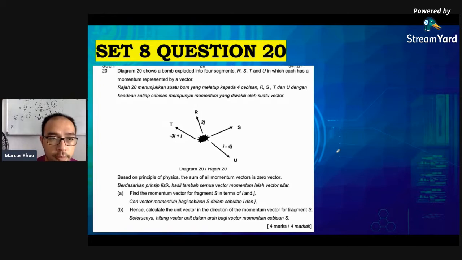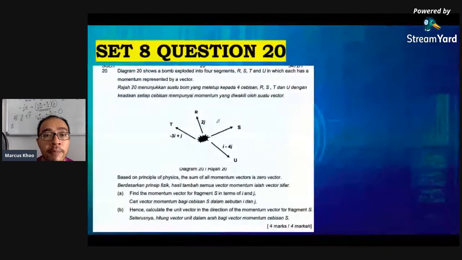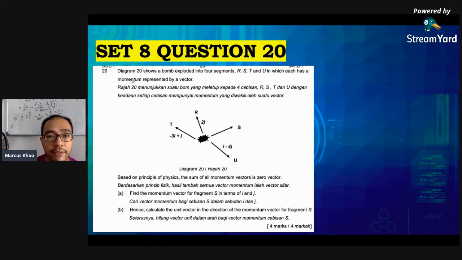Okay, set 8 question 20. So the diagram shows a bomb exploded into 4 segments, R, S, T, U, pop, pop, pop, pop, in which each momentum is represented by a vector. If you don't know what momentum is, doesn't matter, don't worry about it. But in science form 5, even in the science class, you should know this. Later your teacher will teach you.